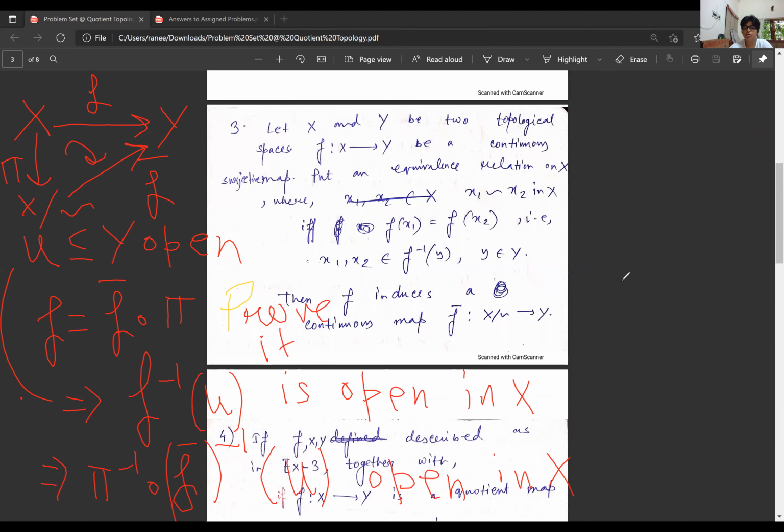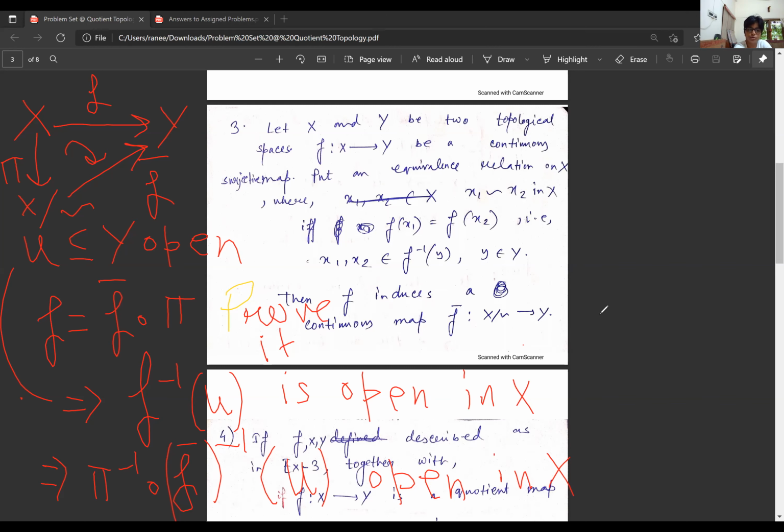Right? Now pi is a quotient map. What does it mean that pi is a quotient map? It means the induced topology on X mod the equivalence relation is the quotient topology, right? So then pi inverse of f bar inverse of U is open if and only if f bar inverse of U is open. This just follows from the definition of the quotient map pi.